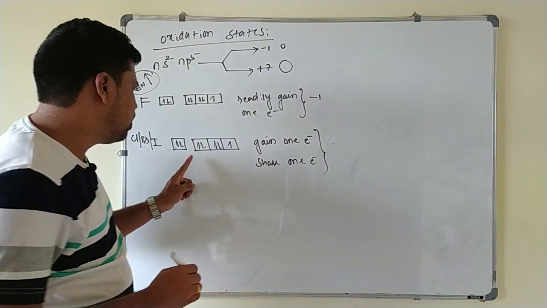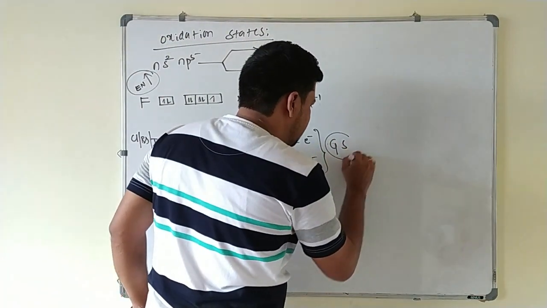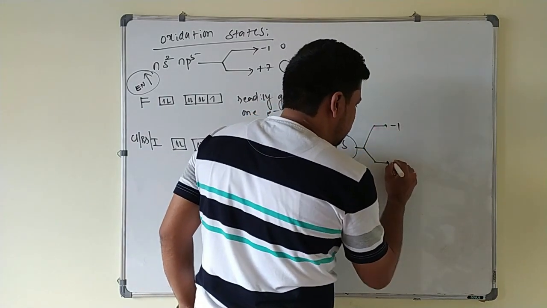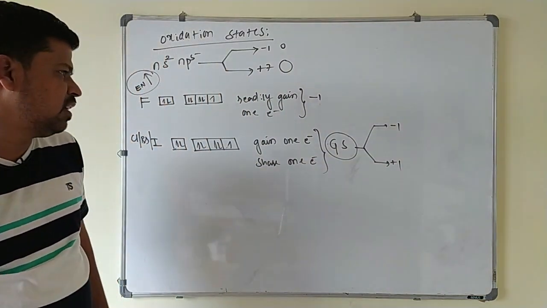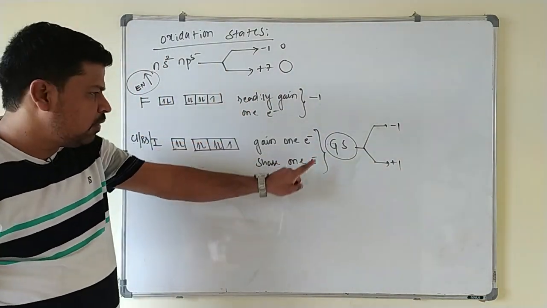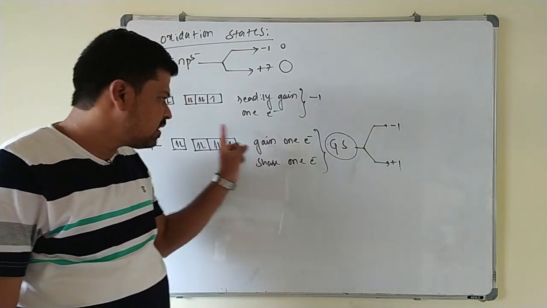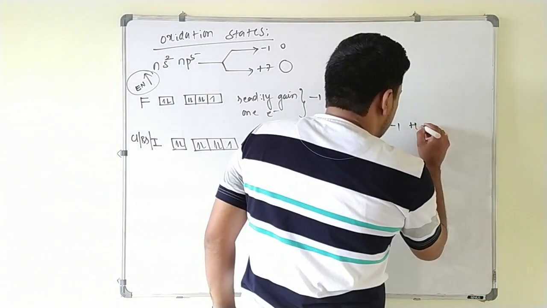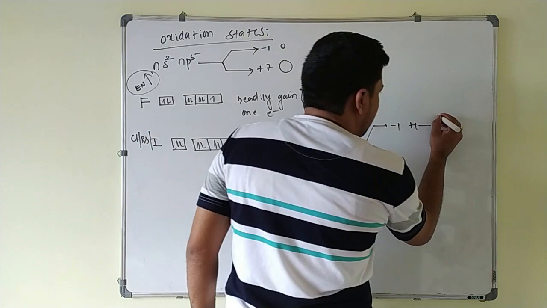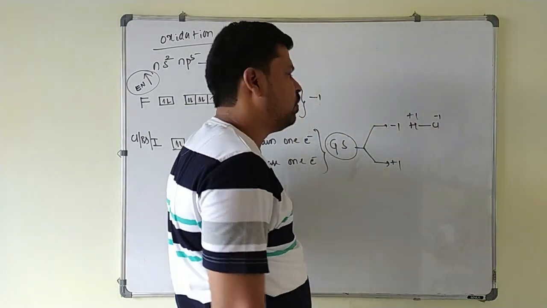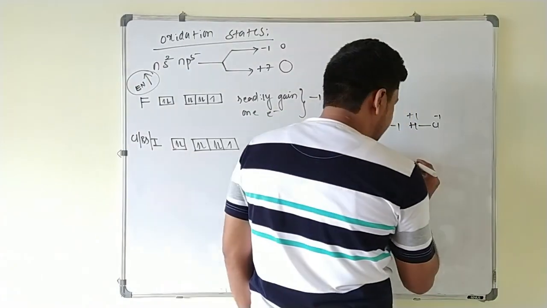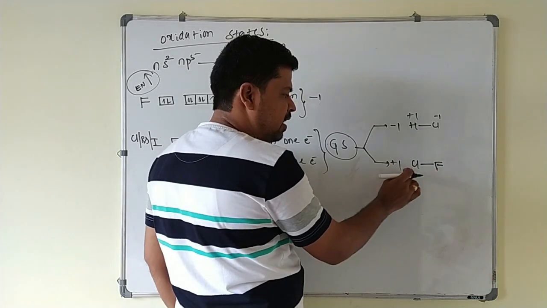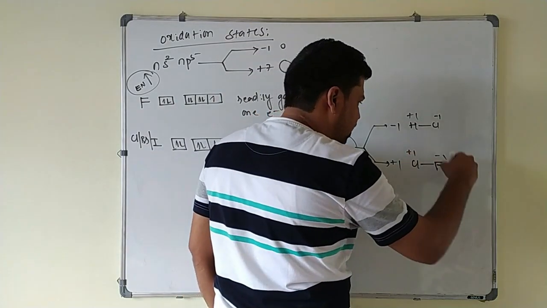So in the ground state, this is called what? Ground state configuration of these halogens. In the ground state, they have two possibilities. They may show -1 oxidation state or +1 oxidation state. With the more electronegative element, they will show +1 oxidation state. With the less electronegative element, they will show what? -1 oxidation state. For example, if I write the reaction between H and Cl, chlorine is more electronegative, so it will show -1, hydrogen will be +1. Suppose if I take the reaction between chlorine and fluorine, ClF, if I write, fluorine is more electronegative as compared to chlorine, so chlorine is +1 and fluorine is -1.